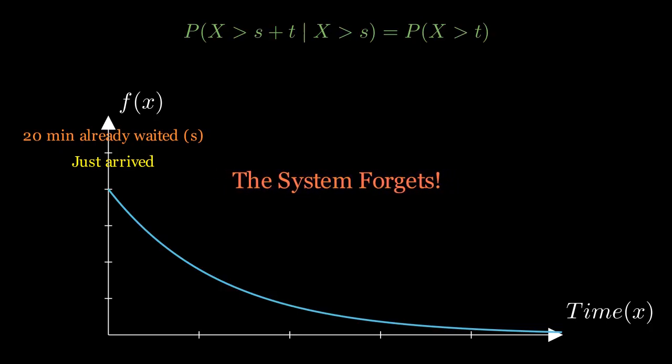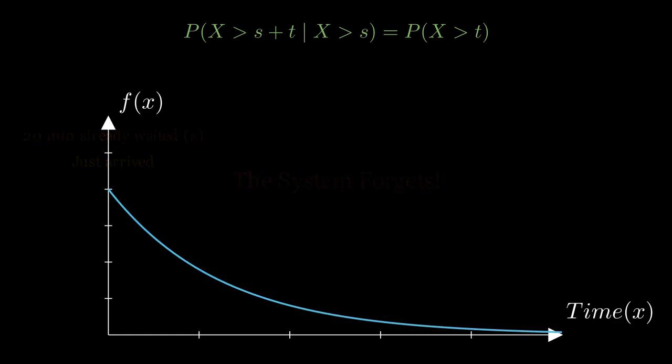Imagine you are at a bus stop where arrivals follow an exponential distribution. You've been waiting for 20 minutes, s. The memoryless property says that the probability you have to wait 10 more minutes, t, is the same as the probability a person who just arrived at the stop has to wait 10 minutes. The system forgets the 20 minutes you've already spent standing there.